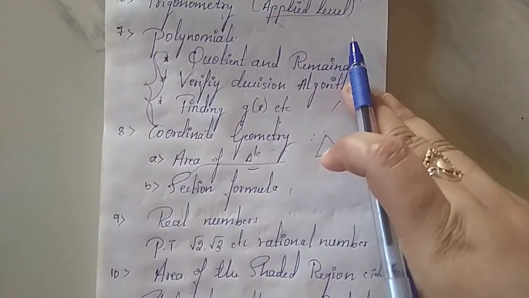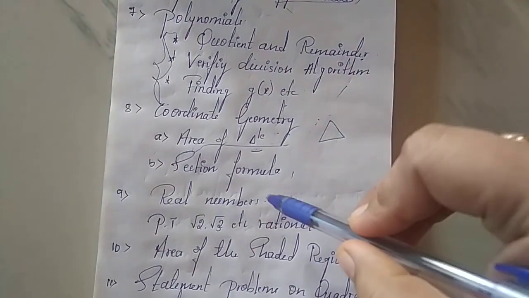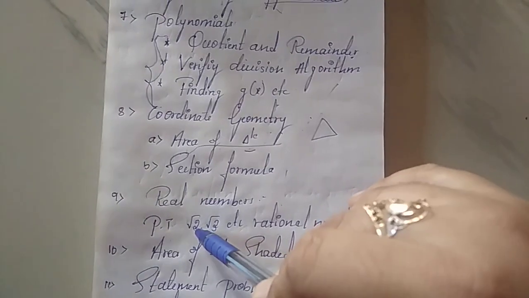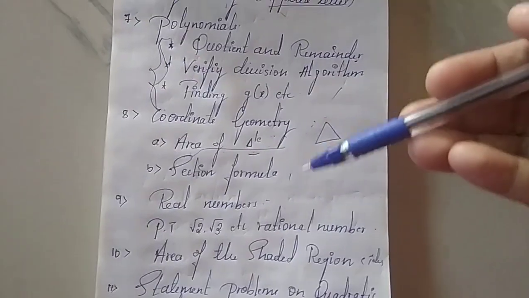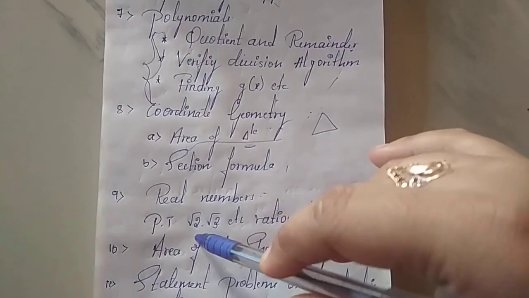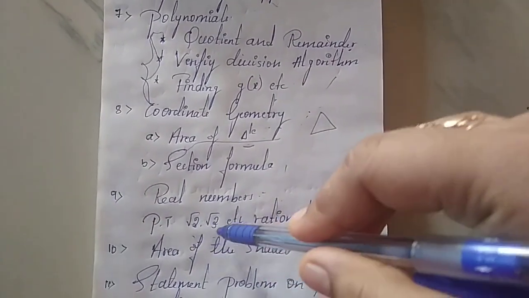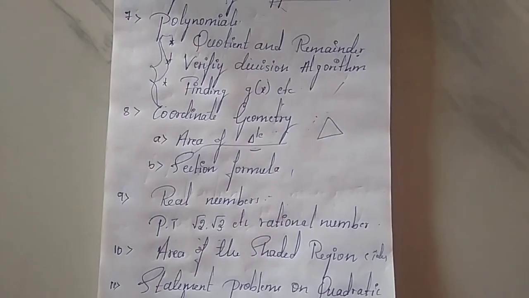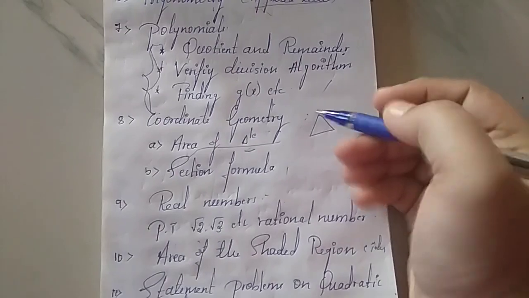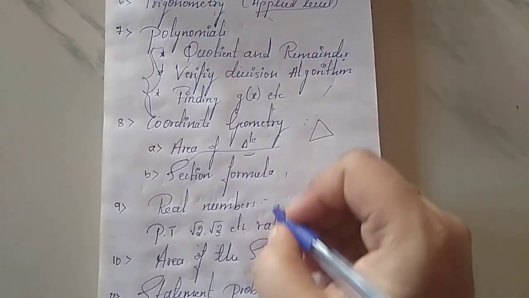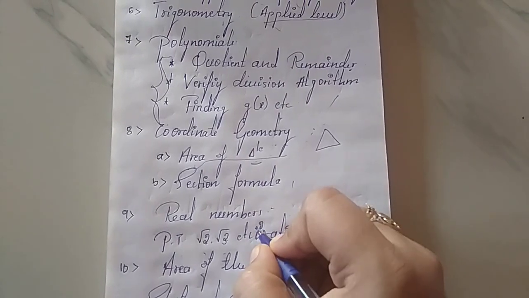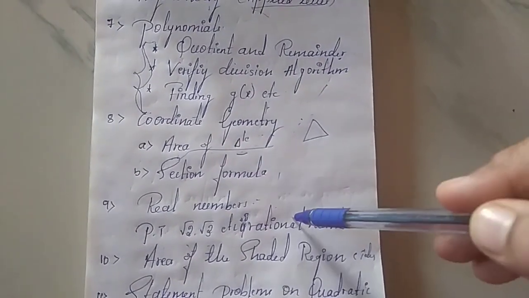The next thing is real numbers. This is also very important and very easy. If you practice even one problem, you can easily solve different problems from this chapter. That is nothing but proving that root 2, root 3 is a rational number. Okay, a small mistake: root 2, root 3 is an irrational number. That is what you have to prove from the real numbers chapter.